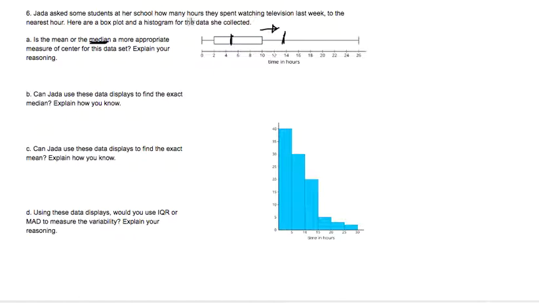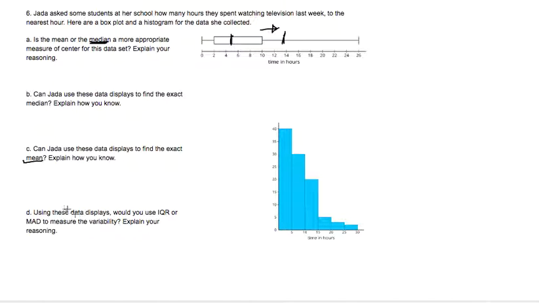With the mean, though, we need every single data point, and both the box plots and the histograms are giving us general information. They're giving us ranges, right? 0 to 5, 5 to 10. In this case here, they're just giving us that most of the students are down here. It doesn't actually give us each data point. And to find the mean, we need to be able to add all those data points together and then divide by the number of data points.